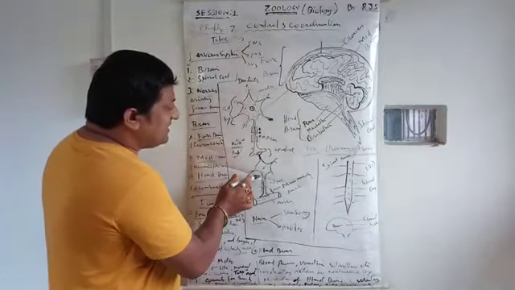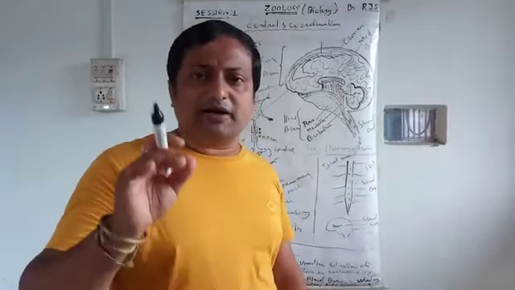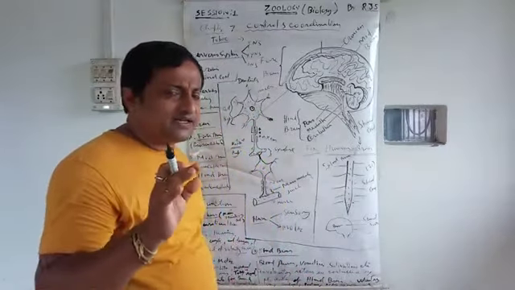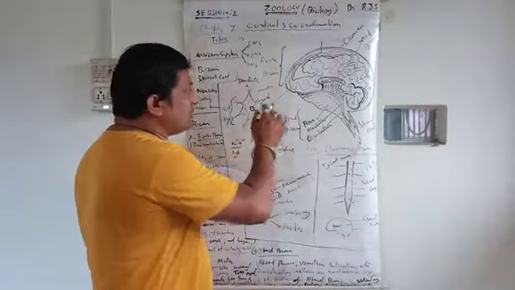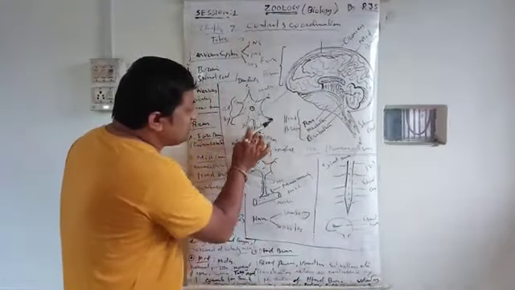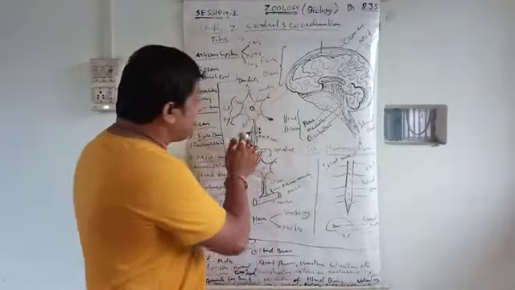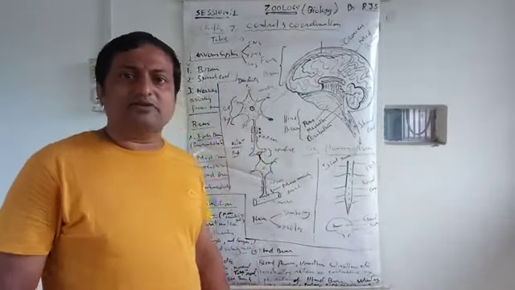If the cover is present, it is called a myelinated neuron. If it is covered, then information is carried faster. Covered neurons are generally present in the brain. In others, the axon has no cover over it, and they are non-myelinated or non-medullated neurons.